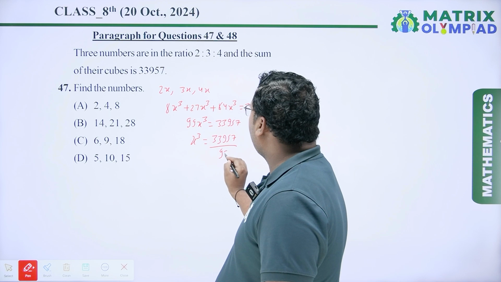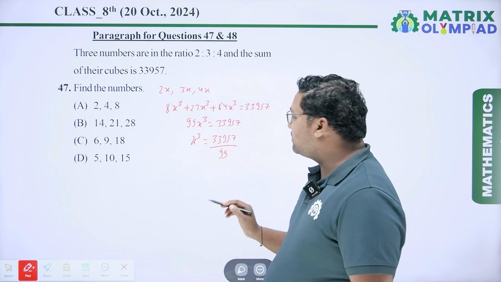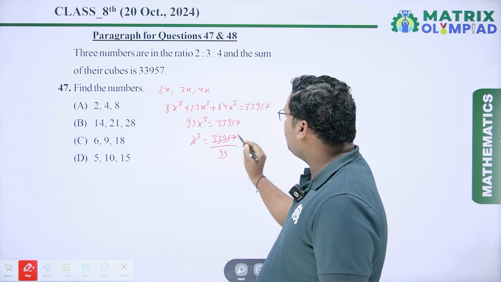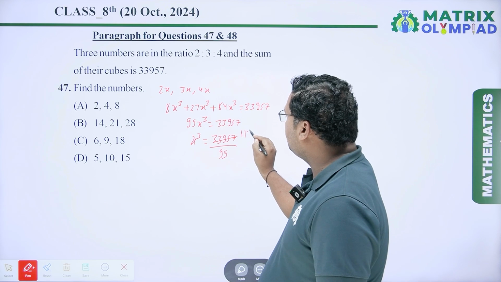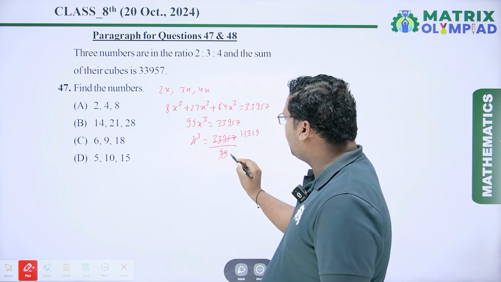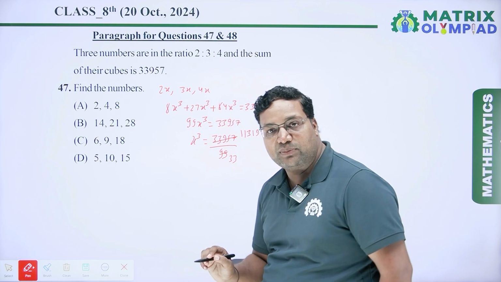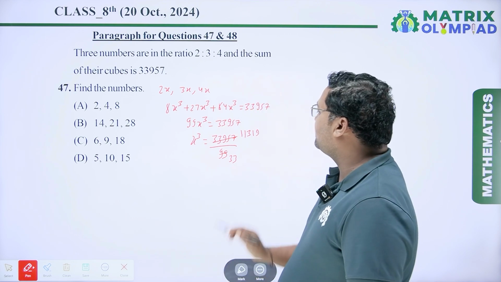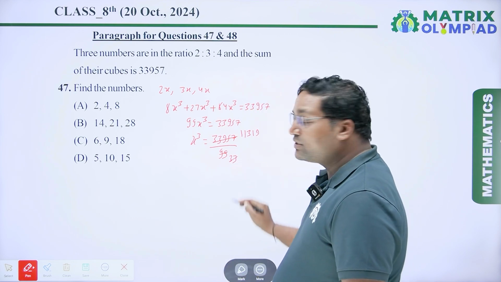So x cube equals 33,957 upon 99. Both numbers are divisible by 3, so we divide by 3. 3 ones are 3, 3 ones are 3, 3 threes are 9, 3 ones are 3, 3 nines are 27. Similarly this number is also divisible by 3, and again divisible by 3.